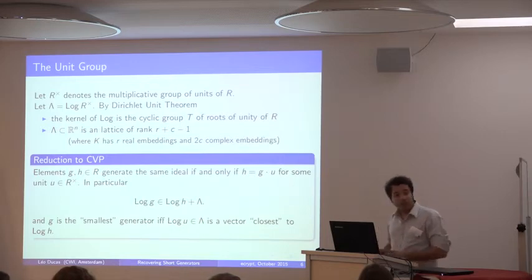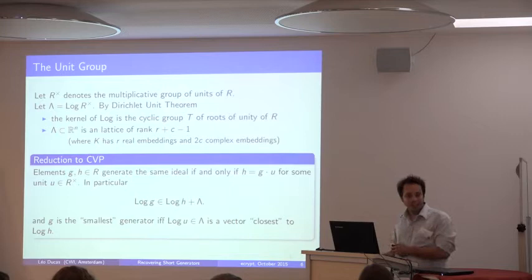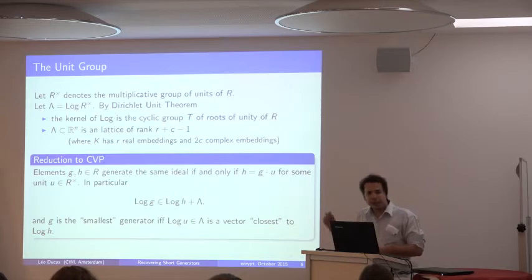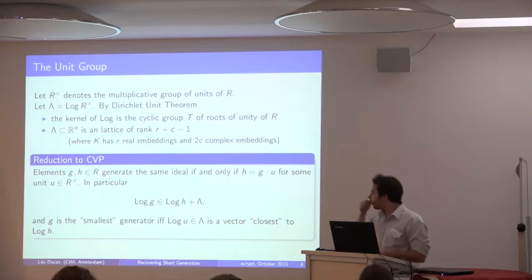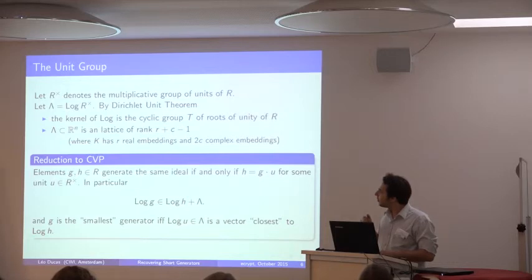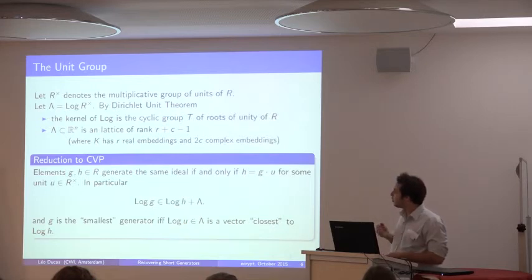So that's the thing, because here we have a BDD instance, we're actually going to get the smallest one. And this is also why we don't have to care so much about this notion of smallness, because we're in the BDD case. I mean, you start with a ball, okay. Now you deform it to something that's not exactly a ball, but that's kind of okay. So this is basically why this problem of finding a short generator is actually pretty much a CVP problem.